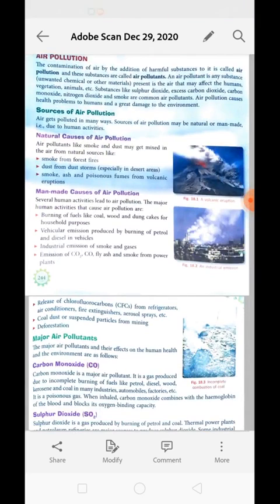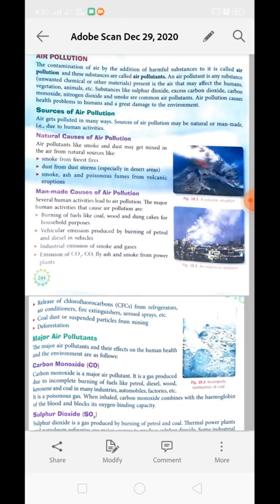What are the sources of air pollution? The sources of air pollution can be of natural cause and can be of man-made cause. Air gets polluted in many ways. Sources of air pollution can be natural or can be man-made. So we will first deal with natural causes of air pollution.